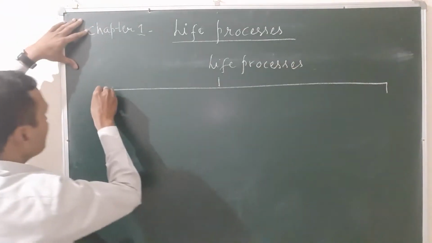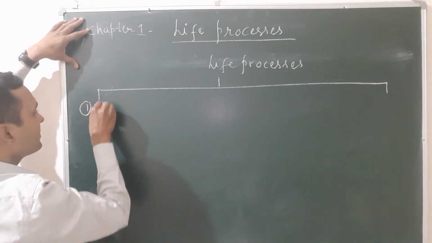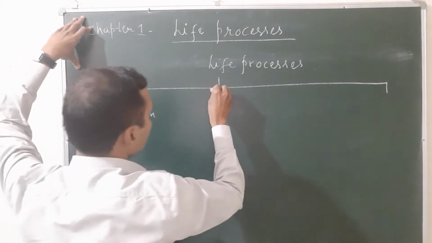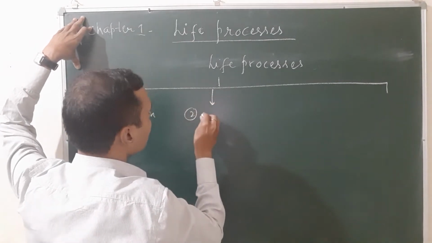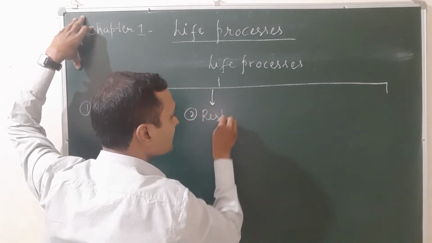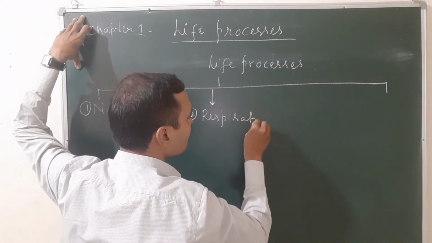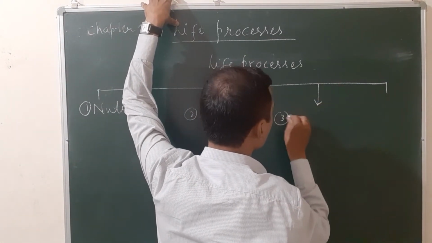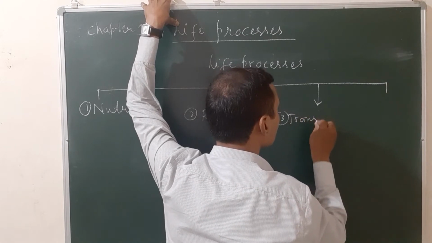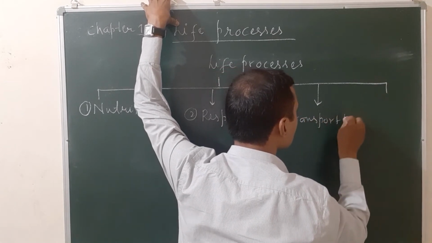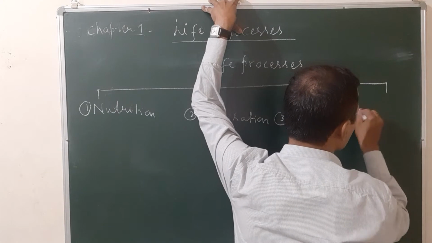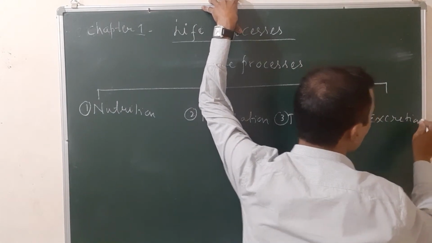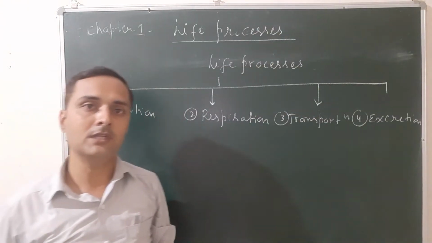The first one is nutrition, the second one is respiration, the third one is transportation, and the last one is excretion. So first of all, you have to know the definition of all these four, then detail one by one.